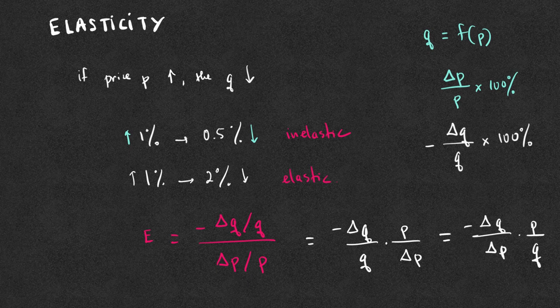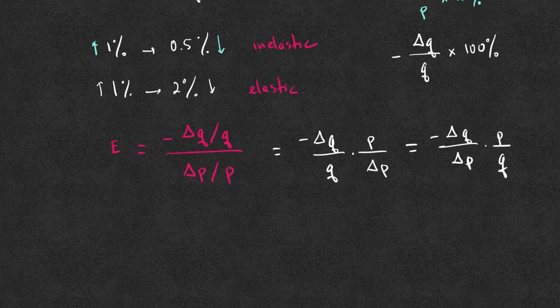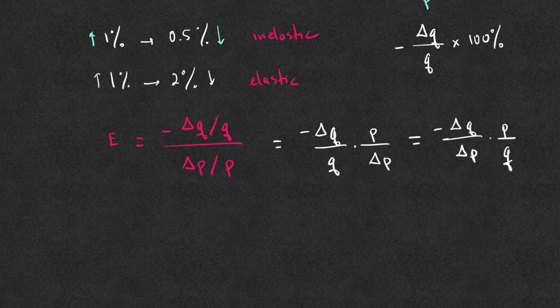The percentage change in the price is usually very small. And in calculus, we are talking about the limit, meaning the limit as delta P goes to 0. When that happens, the negative delta Q over delta P, as delta P goes to 0, is the approximation of a derivative, negative dQ over dP.